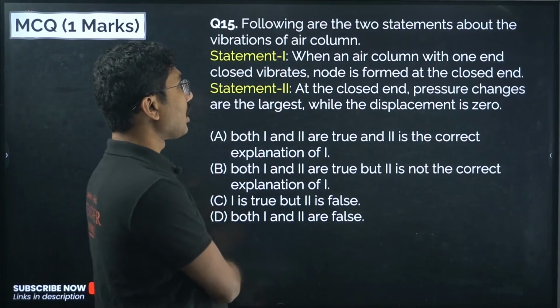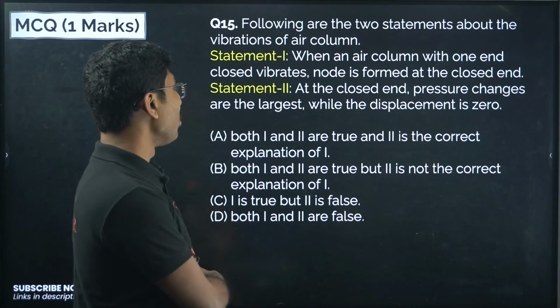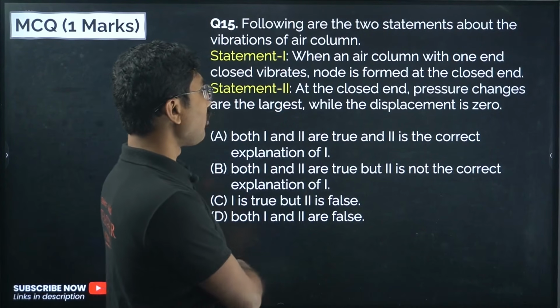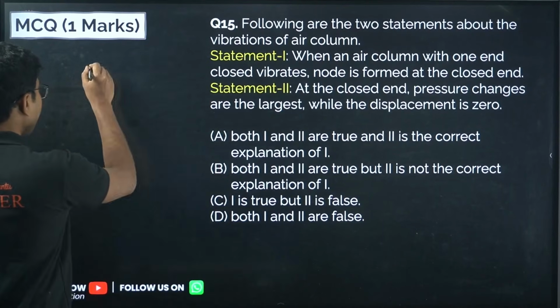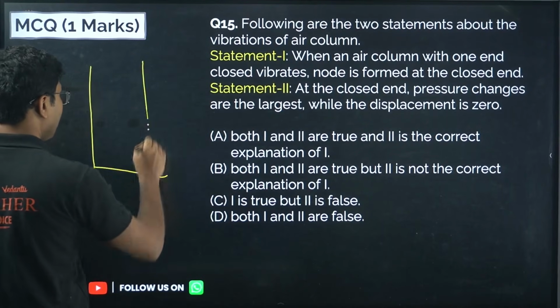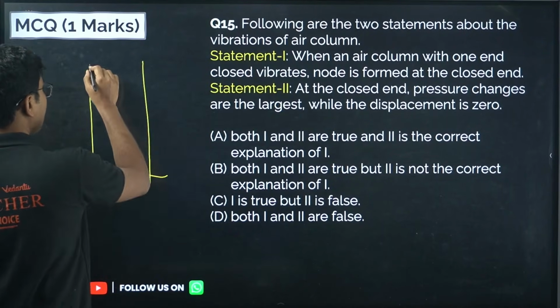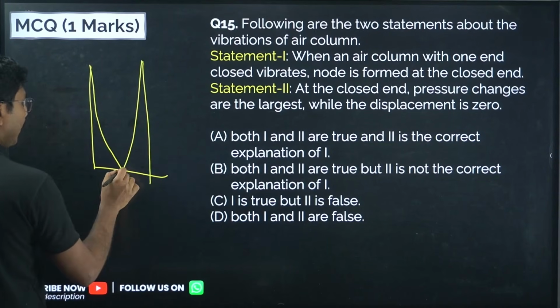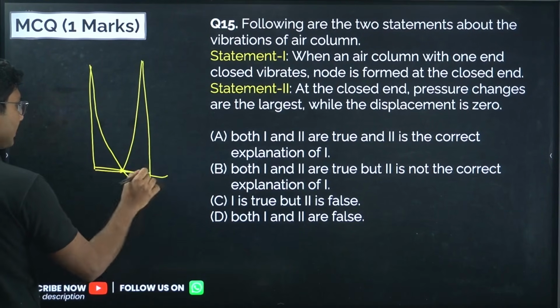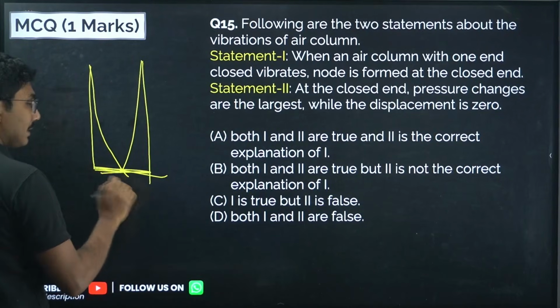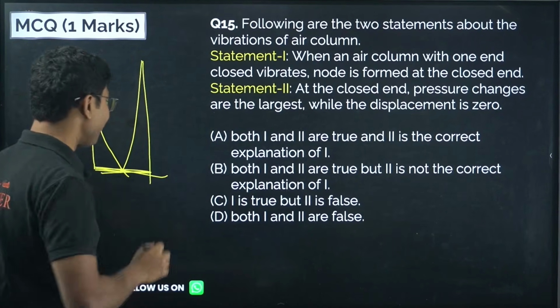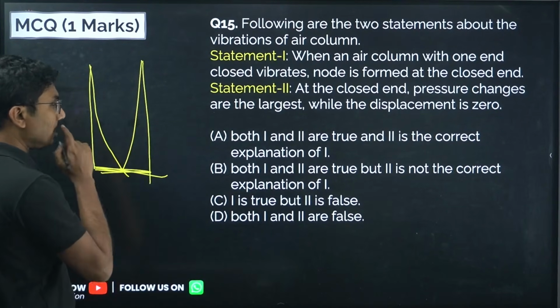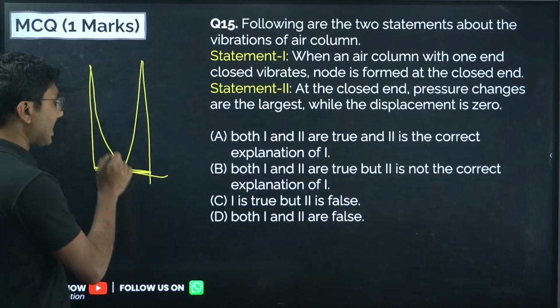When an air column with one end closed vibrates, a node is formed at the closed end. So when you have a one end closed organ pipe, there is a node. Node means no vibration because it is a closed end, so there are no particles that can vibrate. That means there has to be a node. So the closed end will always have a node.